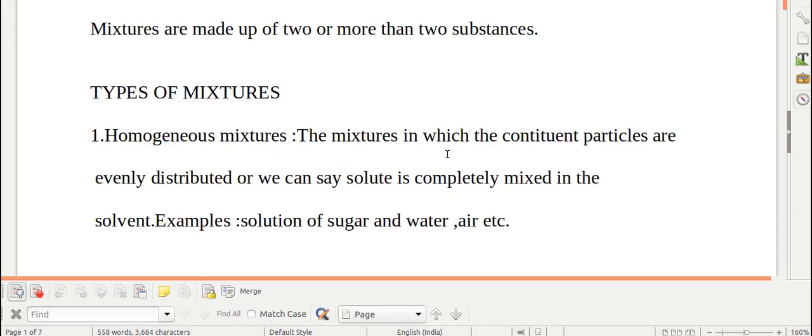Homogeneous mixtures are those mixtures in which the constituent particles are evenly distributed. Or we can say that solute is completely mixed in the solvent. We cannot differentiate the solute and the solvent. For example, the solution of sugar and water. Also, air. It is a homogeneous mixture.